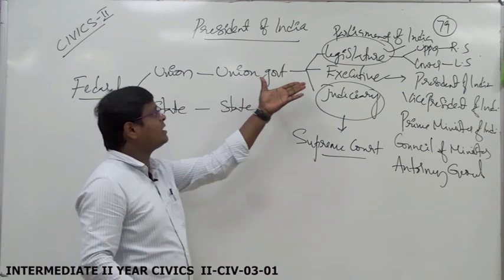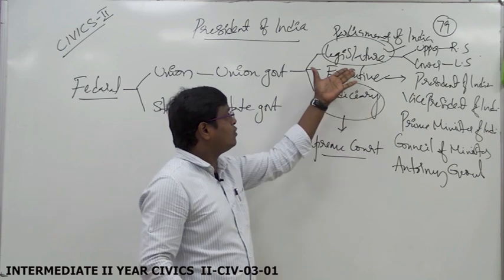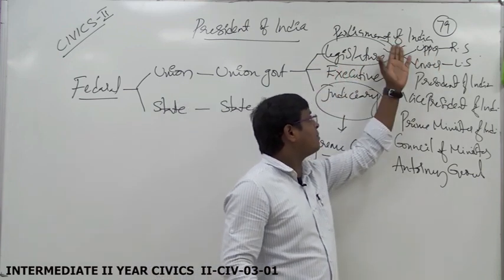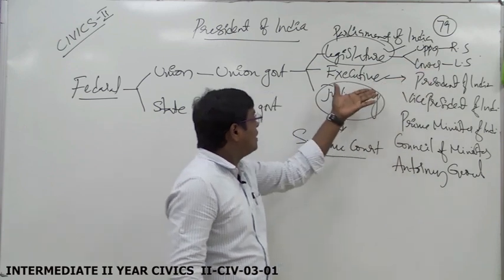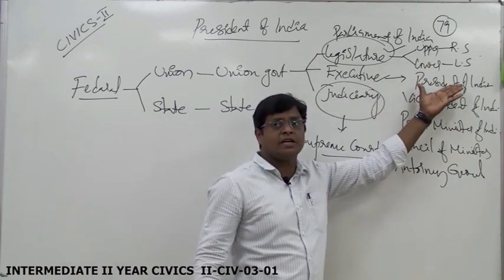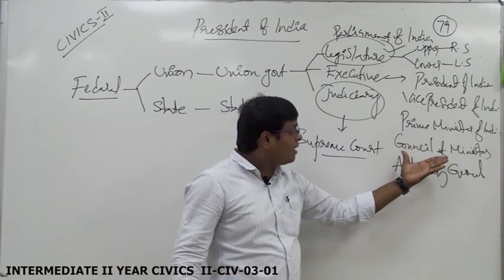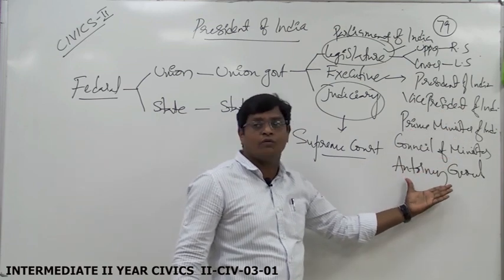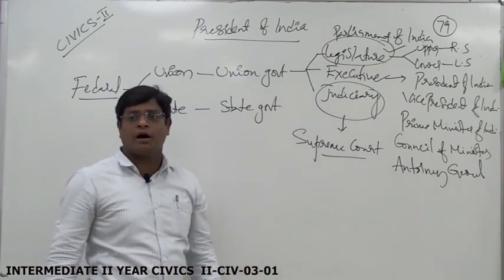So this is about the union government. The union government consists of the union legislature, executive, and judiciary. The union legislature, the Parliament of India, contains two houses, upper house and lower house. The union executive contains the President of India, Vice President of India, Prime Minister of India, and Council of Ministers along with the Attorney General. The union judiciary contains the Supreme Court of India.